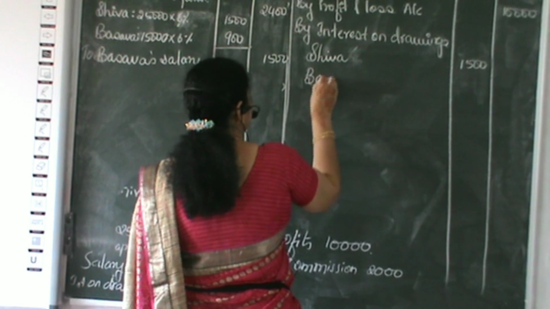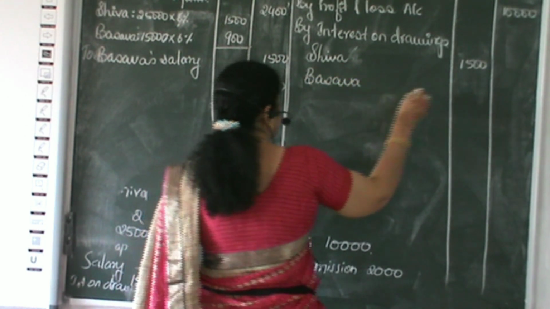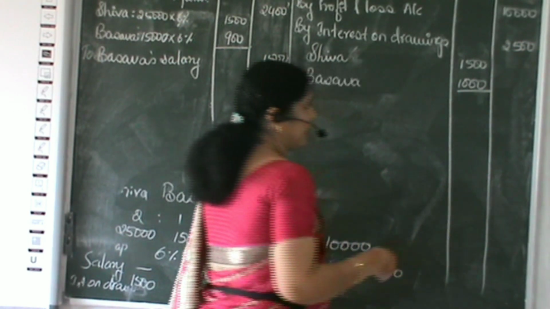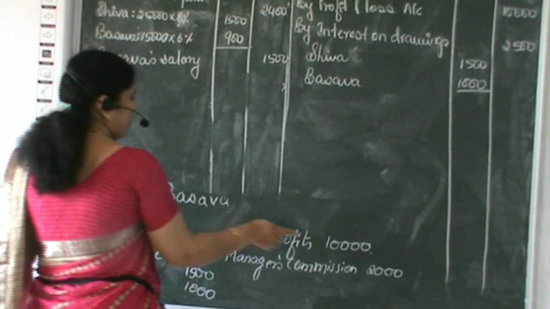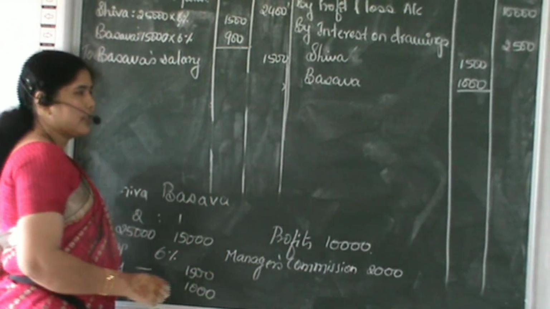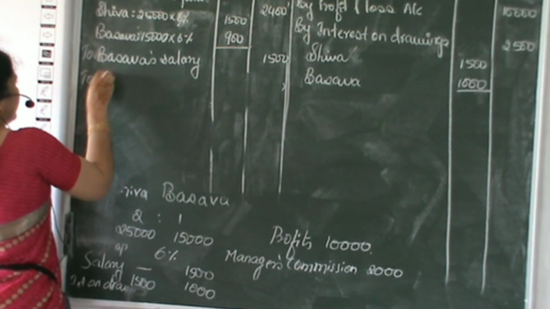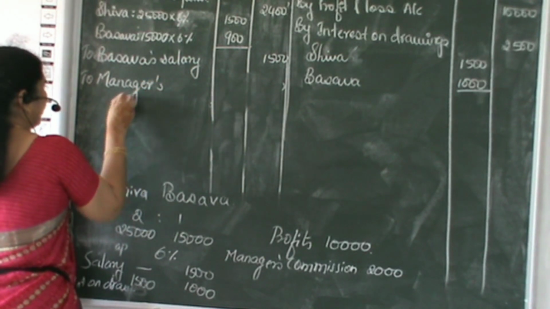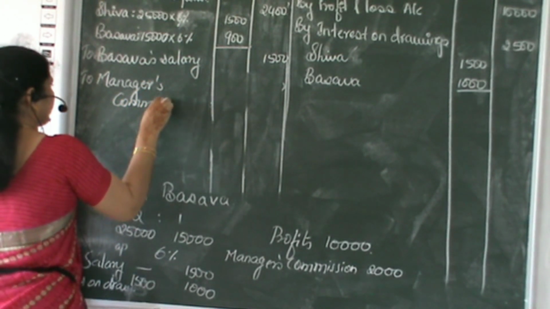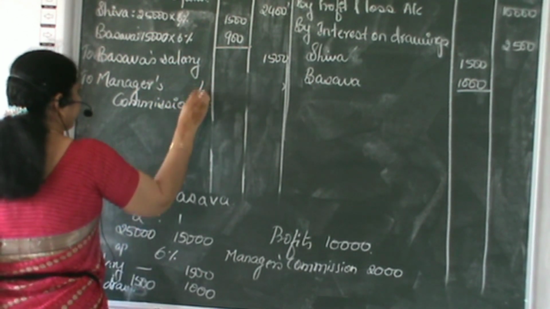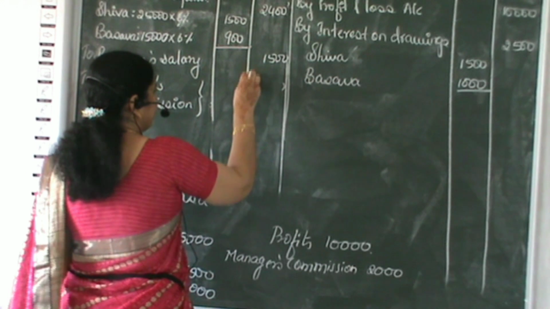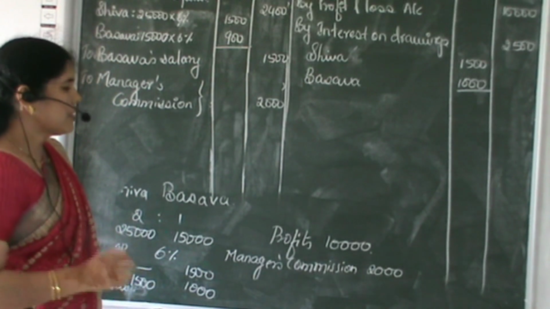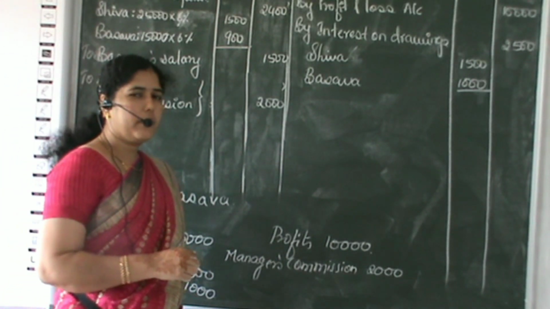On Basava's drawings it is 1,000. Totally 2,500. Then out of the profit we have to give the commission to the manager, which is 2,000. Okay, so these were the adjustments we are expected to make out of the net profit.